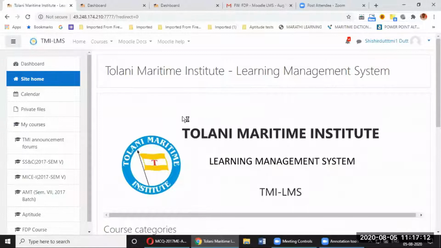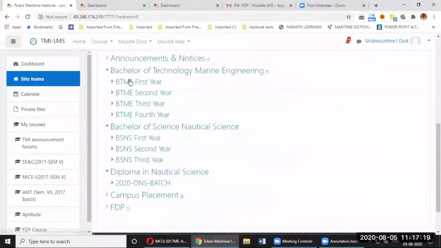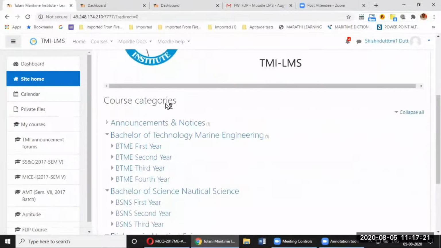Okay, so I have to log into the first semester then. Yeah, you go to site home, and this is only for MCQ, the testing purpose only we have created. So you have hidden it, and now it has become hidden from faculty also. I am not able to see. You have hidden it, so please unhide it. Later on, we'll change the setting. So it's hidden from me also.